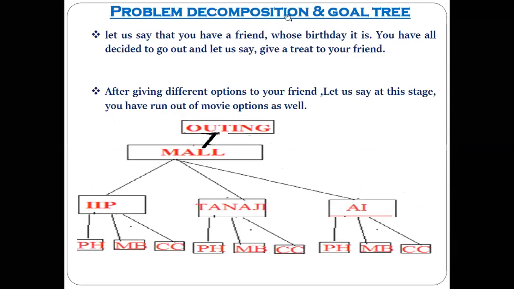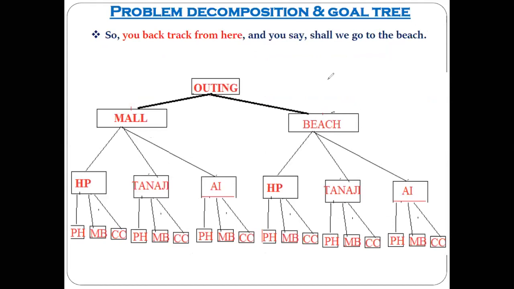This much understood? Now after telling all these things to your friend, if your friend says no, then you have to backtrack and give another option to your friend, and that other option you have given here is the beach.